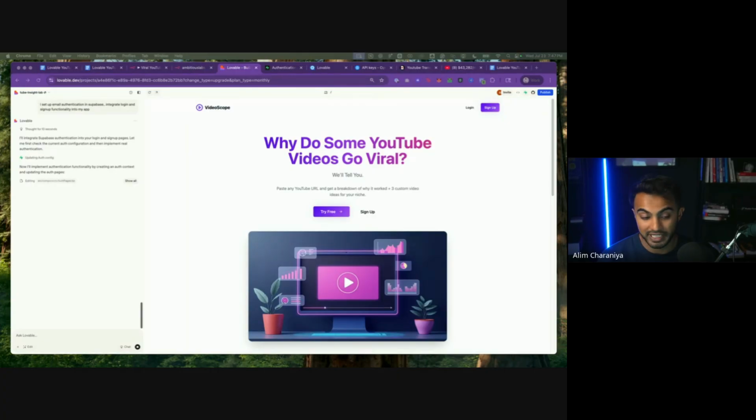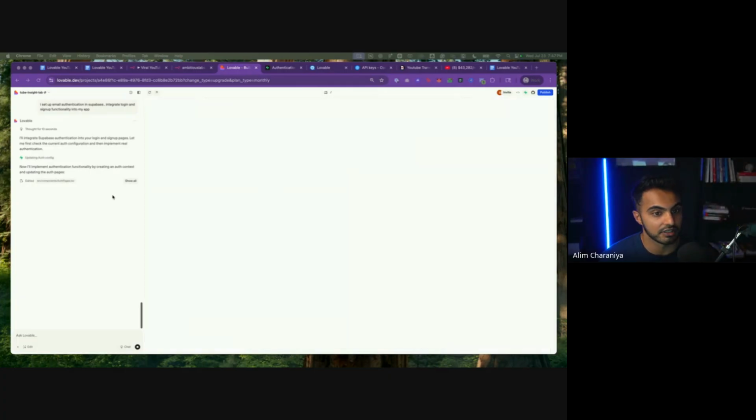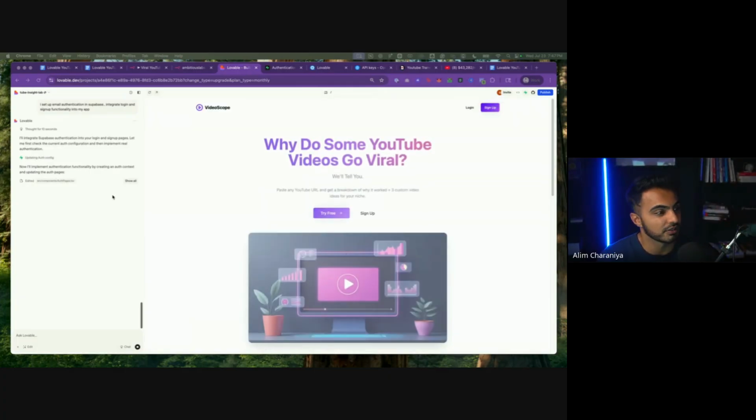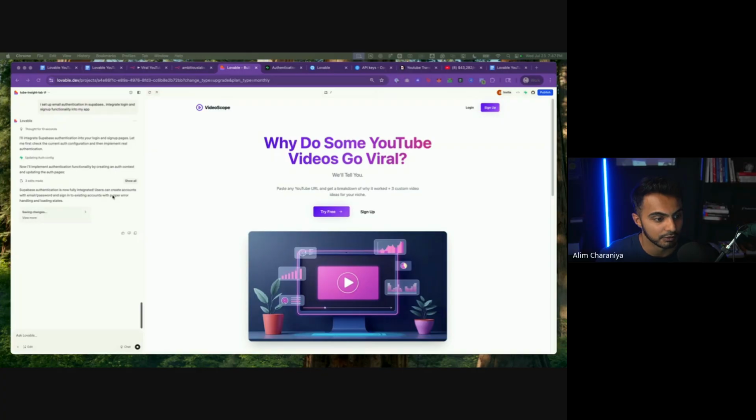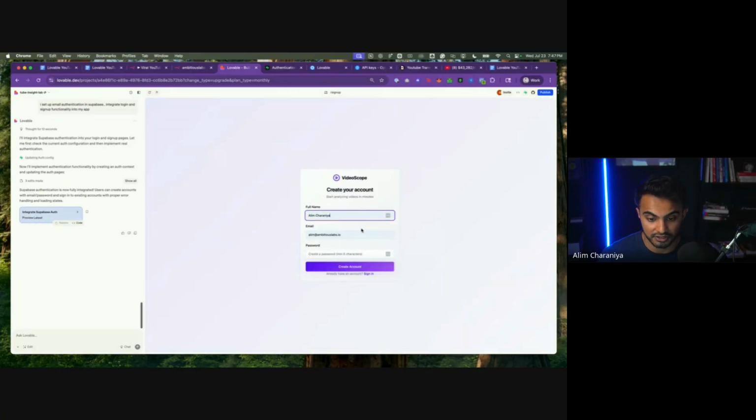The next step, once we have the authentication hooked up, is to start integrating that API. I think it should go rather quickly. Authentication is always a little tricky because there's a lot of layers to it. Beautiful. So it says Supabase authentication is hooked up. I'm very curious to know if this actually works.